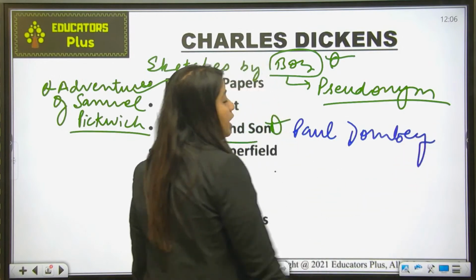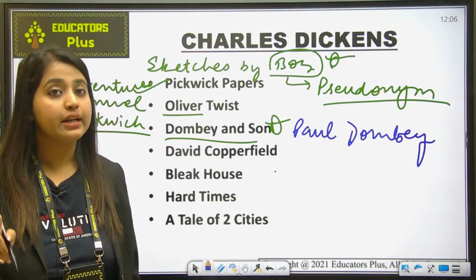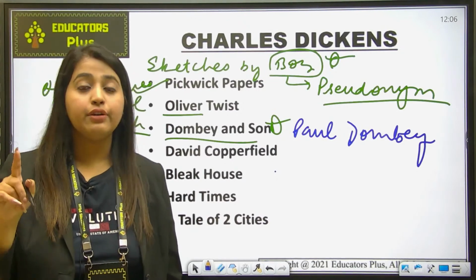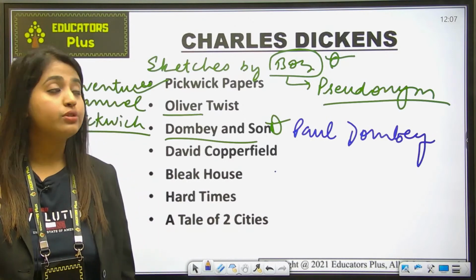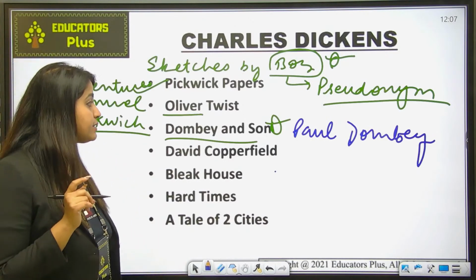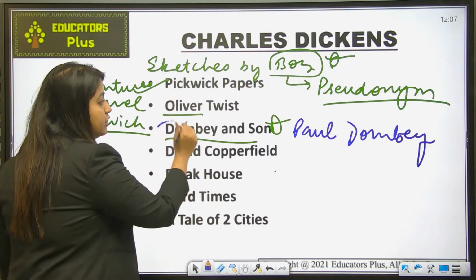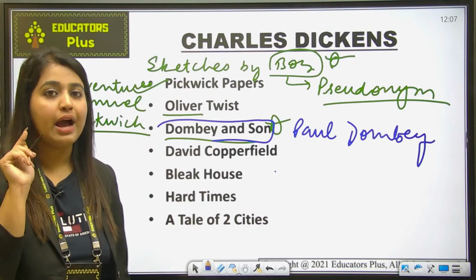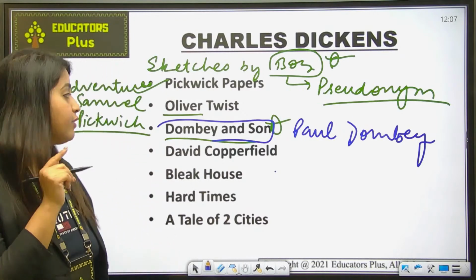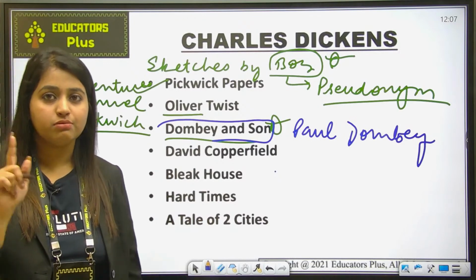Okay, Paul Dombey was the main character in this novel who runs a company under the name Dombey and Sons and whose dream is to have a son to run his business. Okay, so this was the whole plot about Dombey and Sons. Paul Dombey was the owner of which company? He was the owner of the shipping company Dombey and Sons and his dream was to have a son who will run his business. And what were the consequences that followed after that? What was the plot? Just read about it.